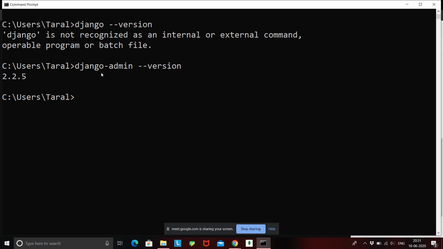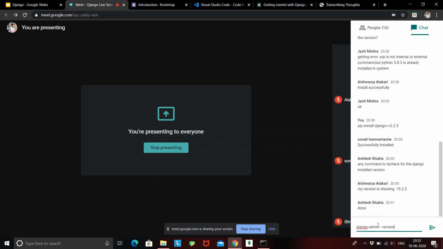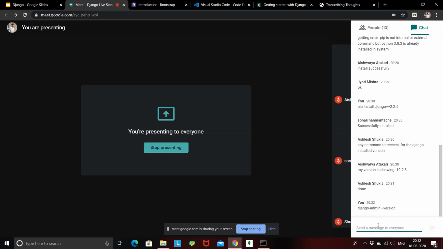Okay, so the command is basically django-admin --version. If you need to check if it is successfully installed or not, just do django-admin --version, and it will give you the current version of Django that you are working on. Okay, so check if Django is successfully installed by running this command, and let's create our first Django project once we are done.